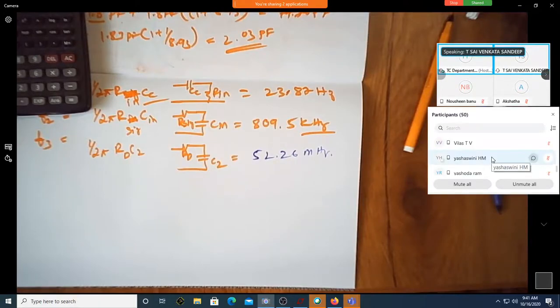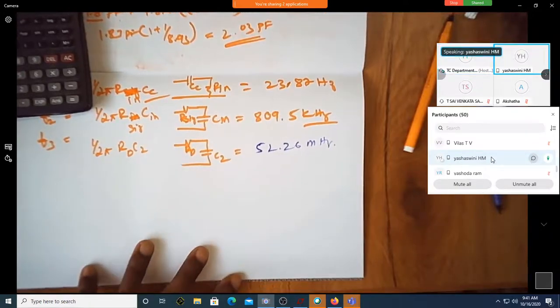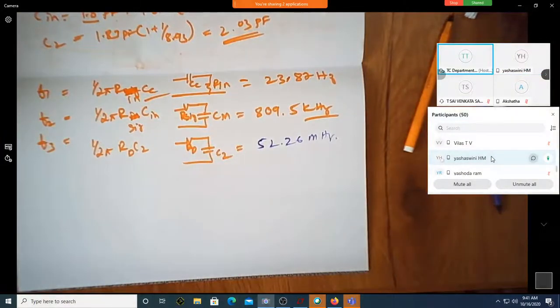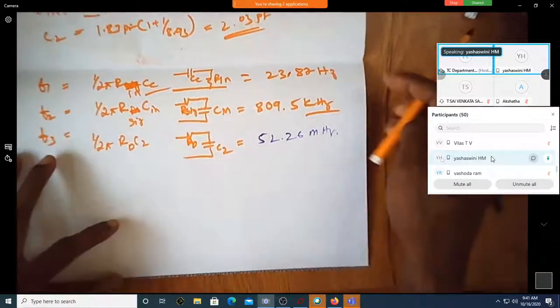Yashaswini. Yes, sir. What are the values? Did you get all the three values? Yes, sir. I got it. Did you get it after me, or before? Sir, after you, sir. What is that much difficulty here?